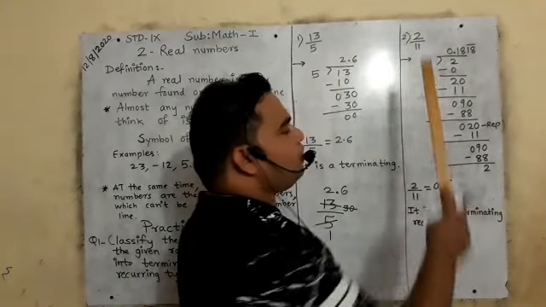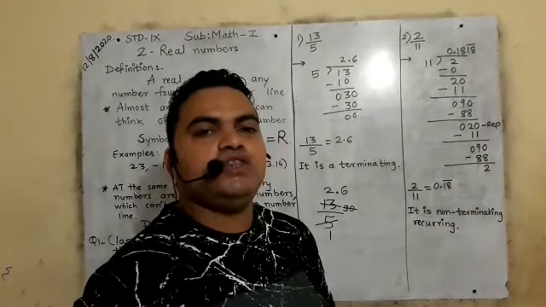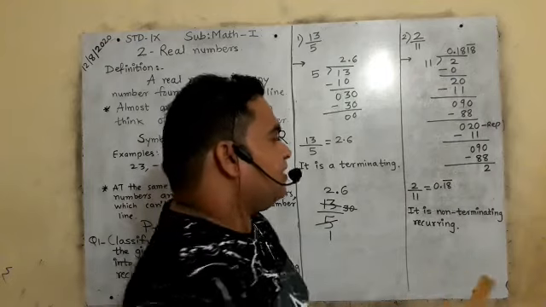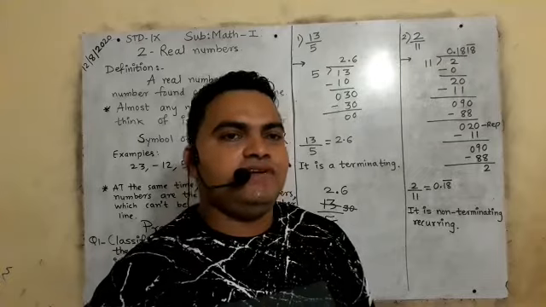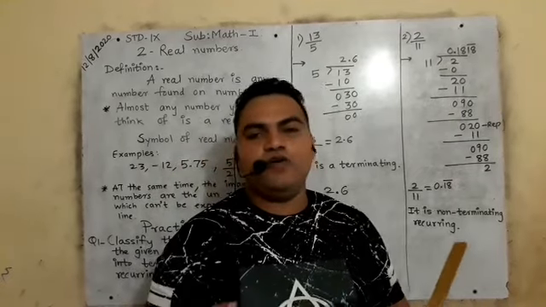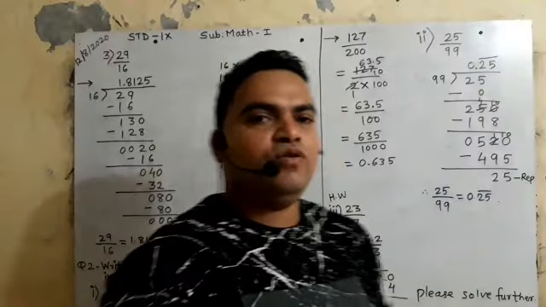So 2 upon 11, a rational number, will not be completely divisible. Therefore, it is a non-terminating recurring number. It is clear. We have done this kind of question in 8th standard. I hope you understood. Now, look at here.